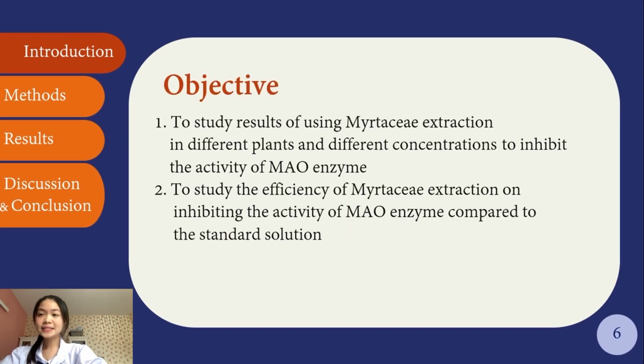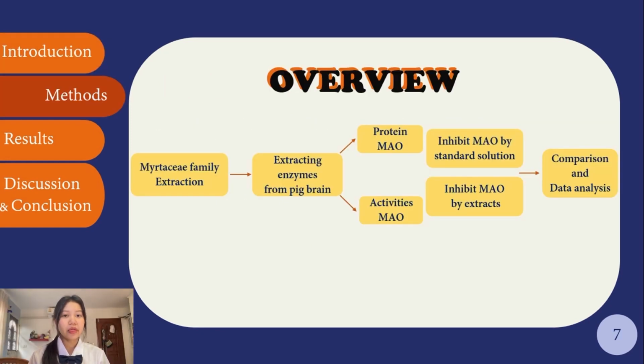Our objectives are: 1. To study the results of using Mya-TACF extraction in different parts and different concentrations to inhibit the activity of MAO enzyme, and 2. To study the efficiency of Mya-TACF extraction on inhibiting the activity of MAO enzyme compared to the standard solution. For the overview of our methods, we started with extracting Mya-TACF family.